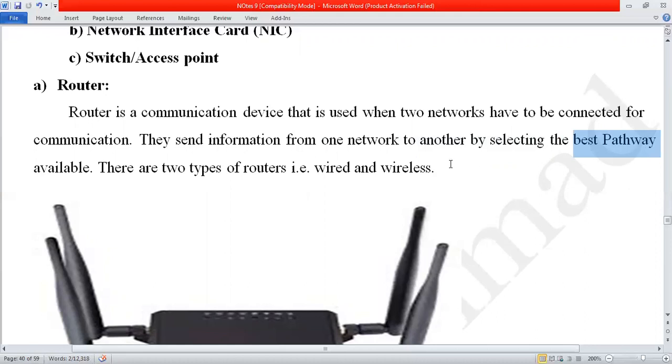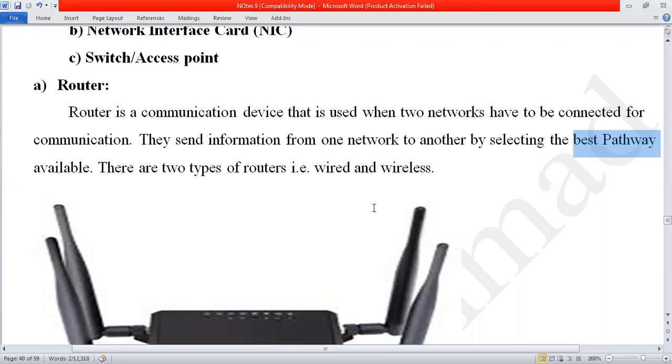There are different paths: by air, by road, by sea. Whichever way is the feasible or best pathway, the network will select it and send the information to Pakistan. According to this path, one network is over here in Taif, Saudi Arabia, then Dubai, then Iran, then Sudan, then Pakistan.